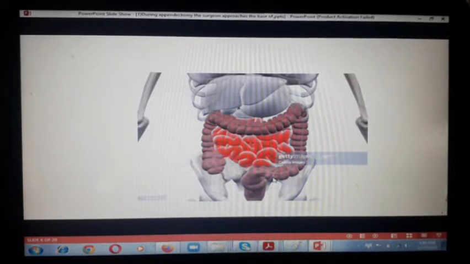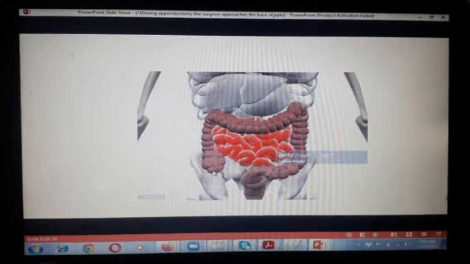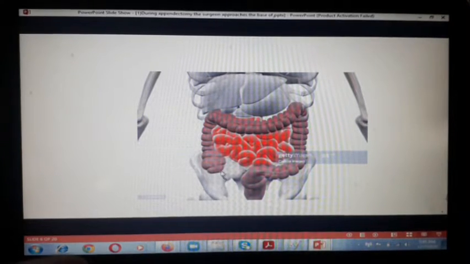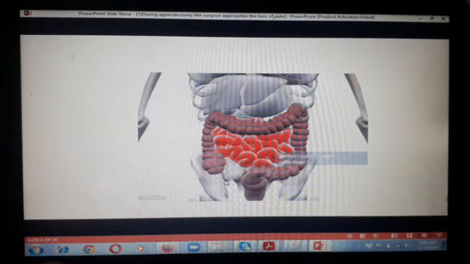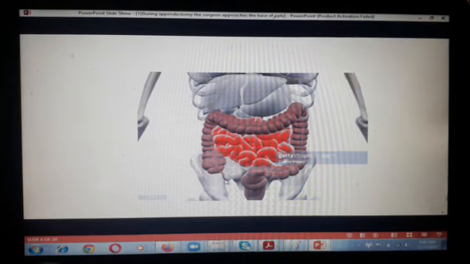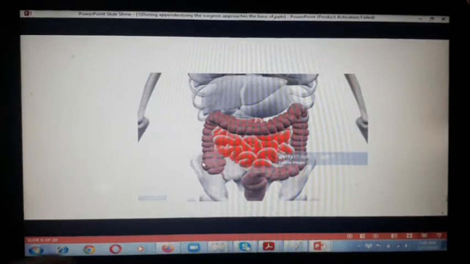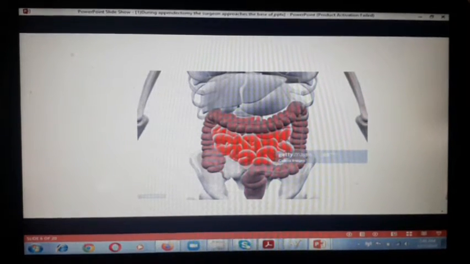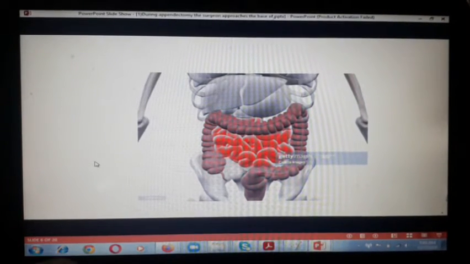Here is this picture I got from Google. Here you can see the pelvic. This is our pelvic, no? Here the vermiform appendix is having its position like this in the pelvic part, so it is also known as the pelvic position of vermiform appendix. From here in the posterior medial side, posteriorly vermiform appendix is appearing. This is the small intestine, this is the large intestine.